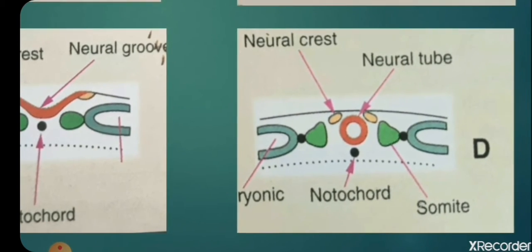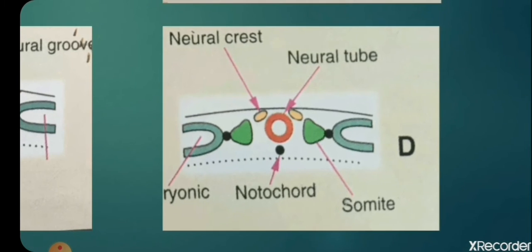The notochord is still present, and in this picture the neural groove further depresses to form a hollow tube or canal, that is the neural tube. This is your future nervous system which includes brain and spinal cord. The neural crest cells come and arrange at the supralateral aspects, on either side of the neural tube.